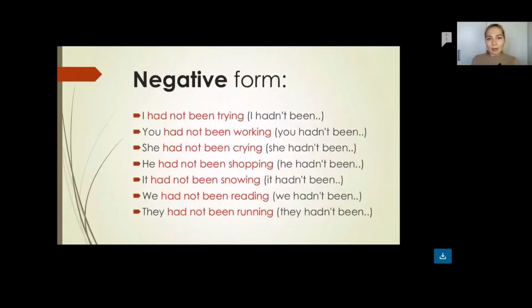Now, let's check out the negative form. I had not been trying, or you can also say, I hadn't been trying. You had not been working, or you hadn't been working. She had not been crying, or you can shorten the form and it would look like she hadn't been crying. He had not been shopping, or he hadn't been shopping. It had not been snowing, or it hadn't been snowing. We had not been reading, we hadn't been reading. They had not been running, they hadn't been running.